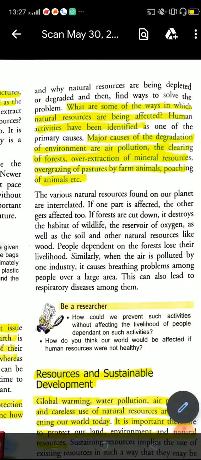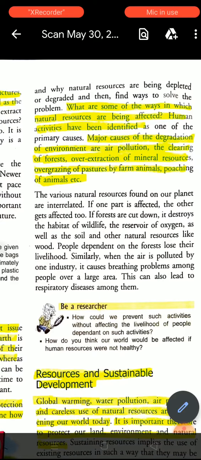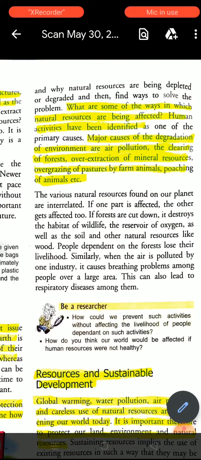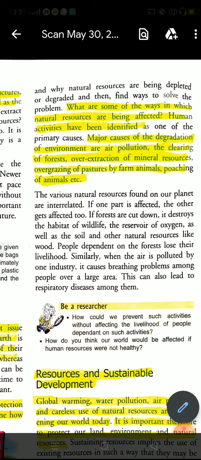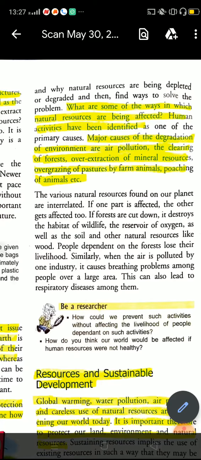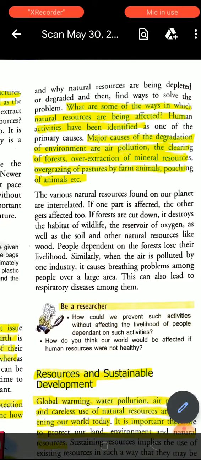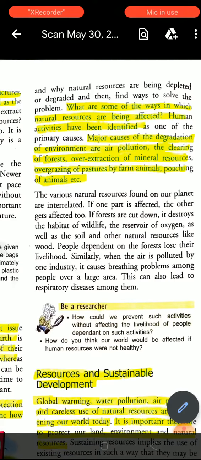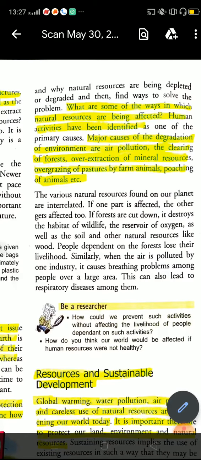What are some of the ways in which natural resources are being affected? Here we can find a question: what are the different activities or things which create the degradation of the resources? The answer is that human activities have been identified as one of the primary causes. Major causes of degradation of the environment are air pollution, the clearing of forests, over-extraction of mineral resources, overgrazing of pastures by farm animals, poaching of animals, etc.